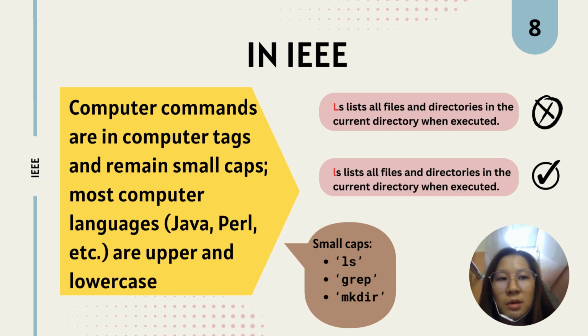When mentioning computer commands in text, they are often formatted in a specific style known as small caps. Some examples are shown here, in which LS refers to list, GREP stands for global regular expression print, and MKDIR means make directory. Small caps are uppercase letters that are the same height as lowercase letters. This helps distinguish the commands from regular text and highlights them as specific technical terms.